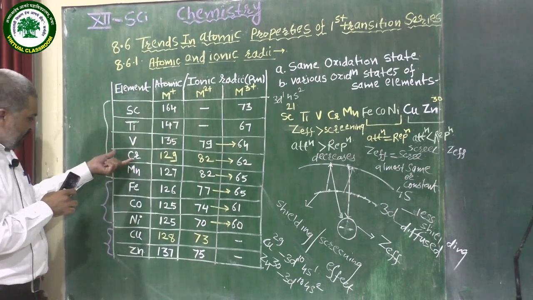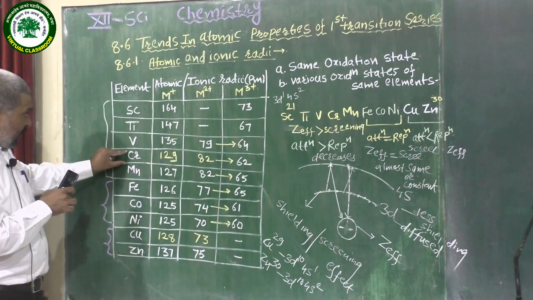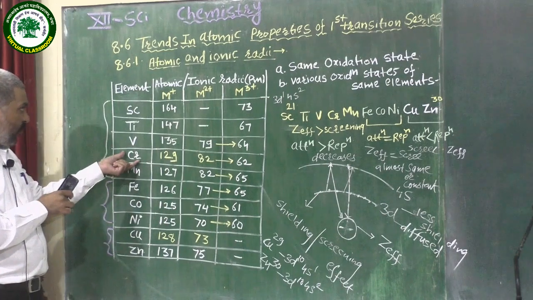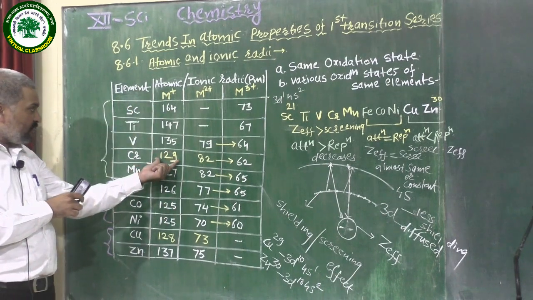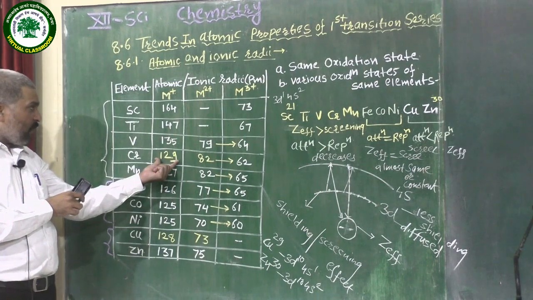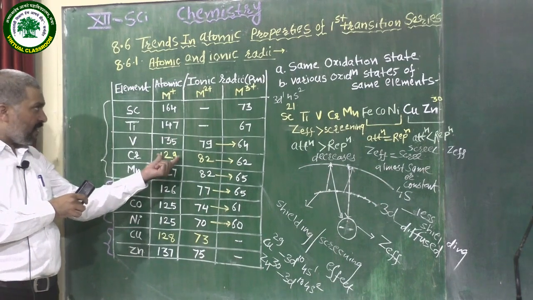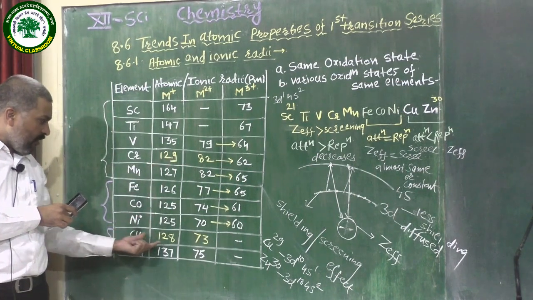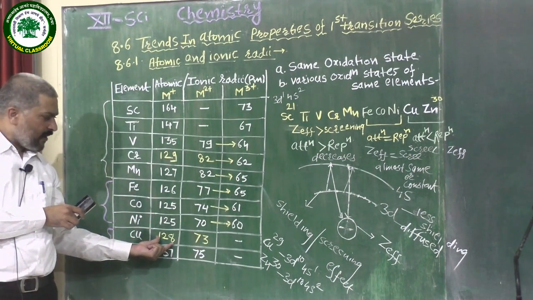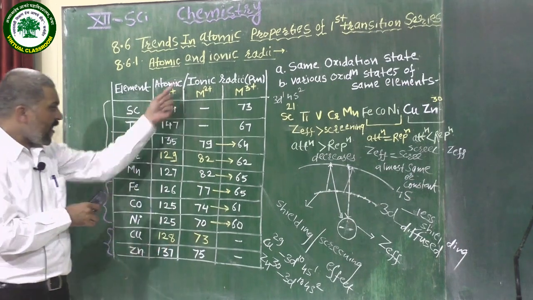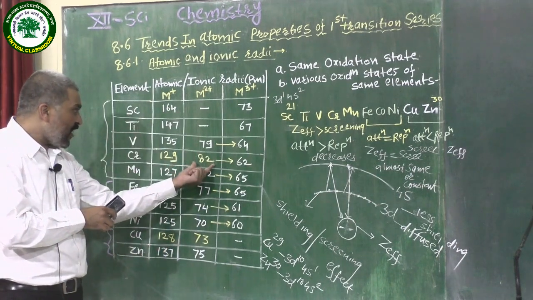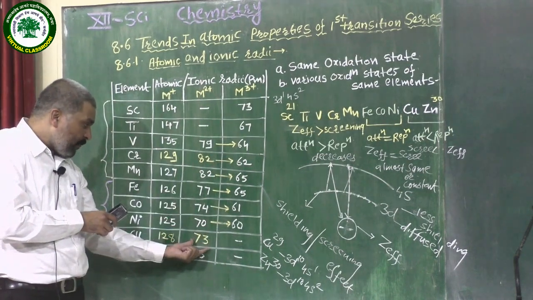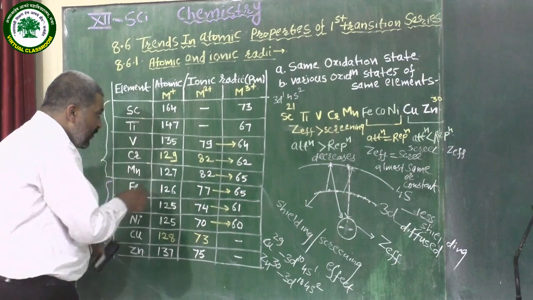Here we have to specially remember the different values of chromium and copper. Chromium in the monopositive state shows an atomic and ionic radius of 129 picometer, and that of copper is 128 picometer. In the dipositive state, we can observe the value of chromium is 82 and the value of copper is 73. What do we observe?